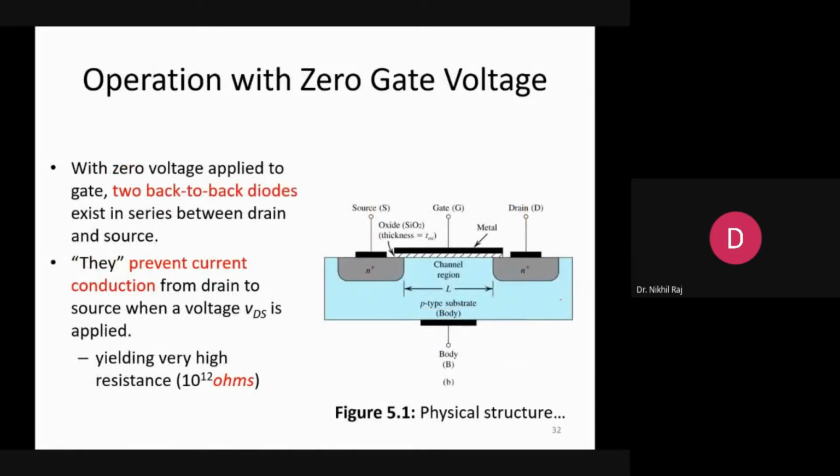Now this is the device structure. Suppose drain and source have no potential given, and the gate voltage is also zero. So what will happen? It will resemble this figure. Only two diodes are there, with a common point, and no potential is given, so no current will flow. With zero voltage applied to the gate, two back-to-back diodes exist in series between the drain and source. They prevent current conduction from drain to source when a voltage VDS is applied. Since no potential is there, no current will flow, and we will see a very high resistance here because I is almost zero.